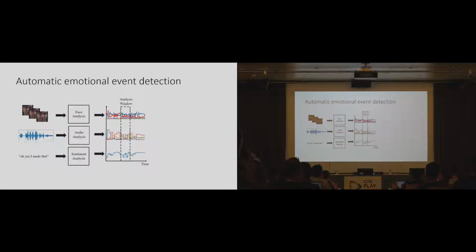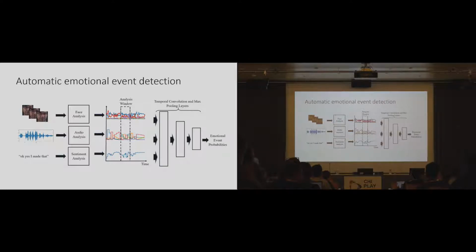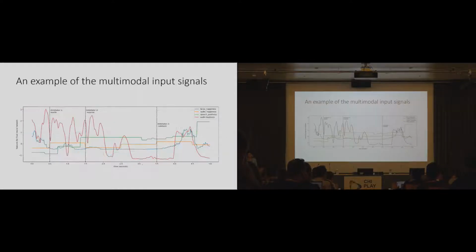Output of these modules are time series signals. We combine these time series signals in a time window using a temporal neural network, which is trained on our smaller and custom data set. And this neural network outputs the probability of an emotional event.